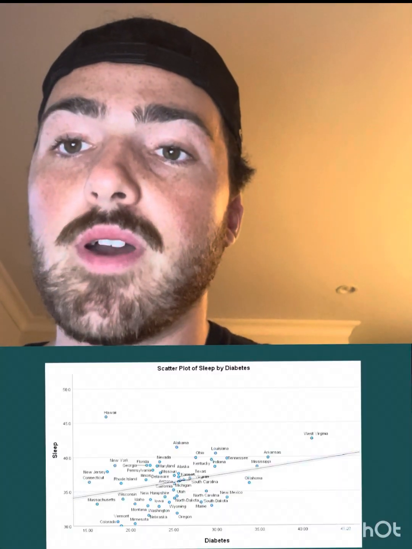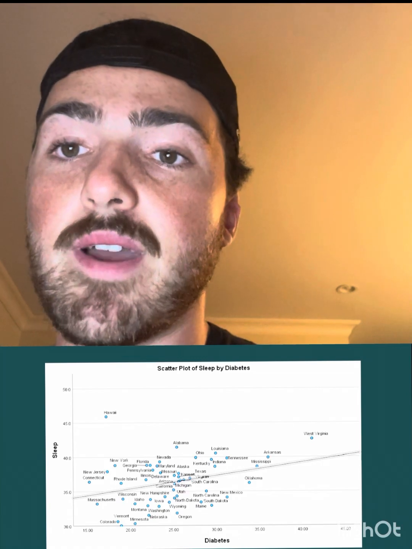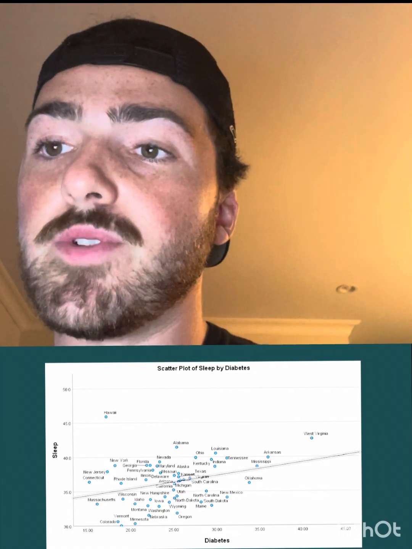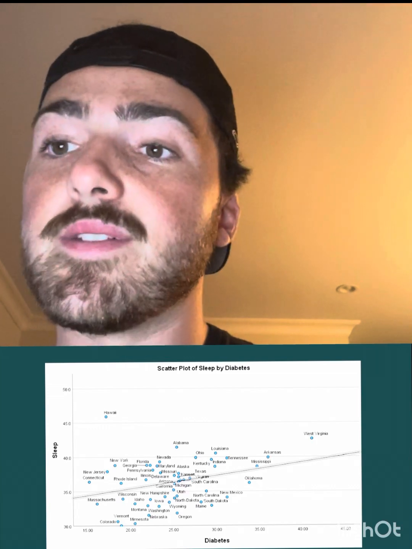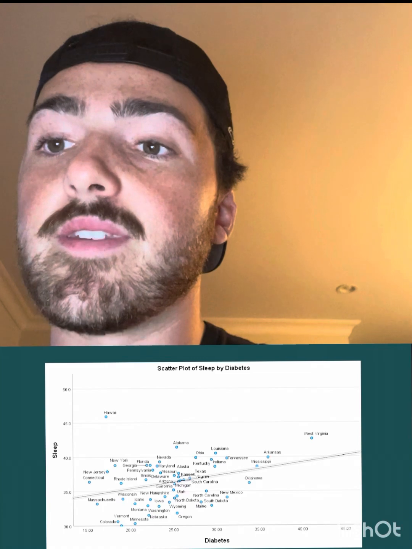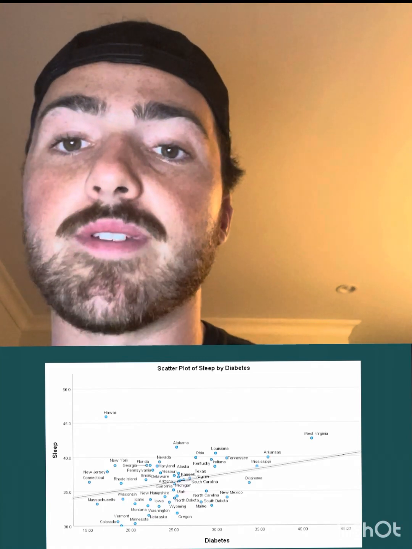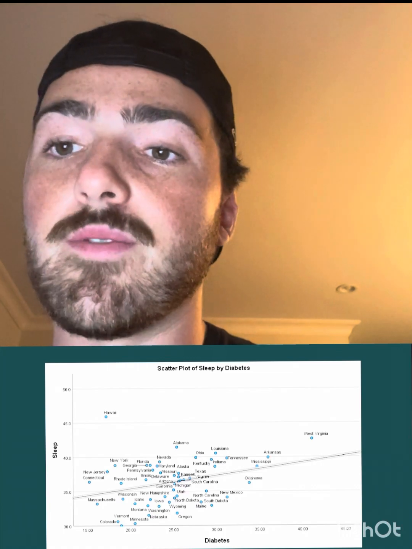In this scatter plot, we can visualize the relationship between sleep and diabetes mortality. As percentage of people who do not get an adequate sleep increases, so does diabetes mortality. The less sleep one gets, the more likely they are to die from diabetes. This is a positive correlation at 0.307. It is statistically significant with a p-value of 0.03.